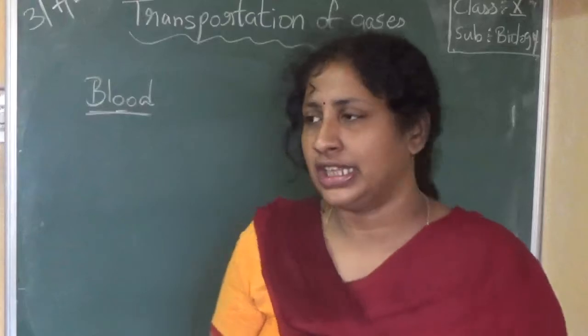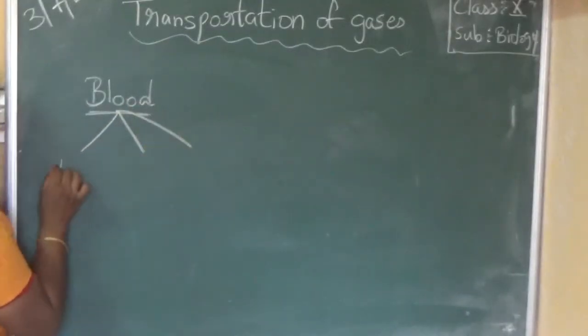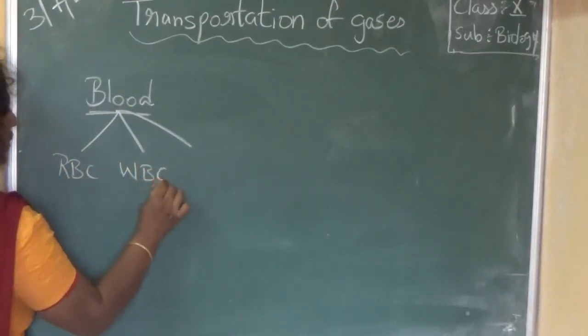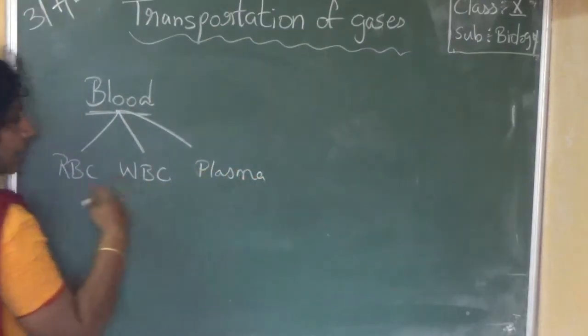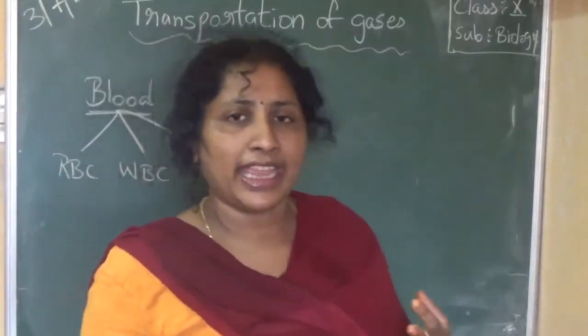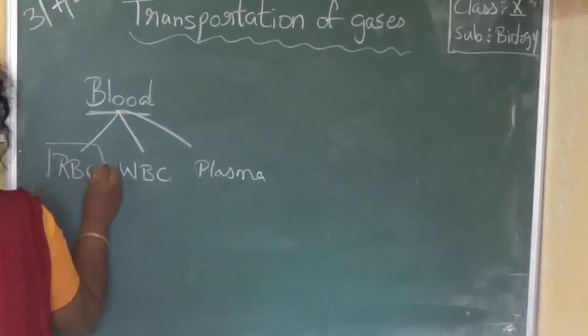So we know that blood is made up of 3 components. What is that? RBC, WBC and plasma. So these are the 3 components. So which part of the blood will bind with the oxygen? So it is RBC.